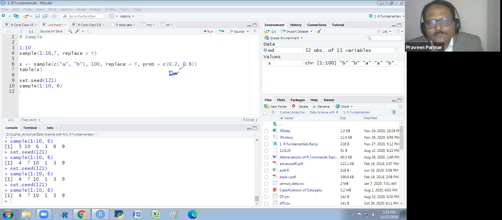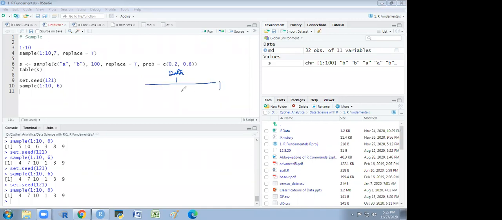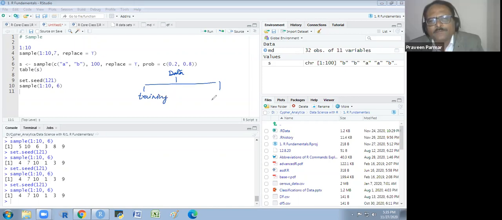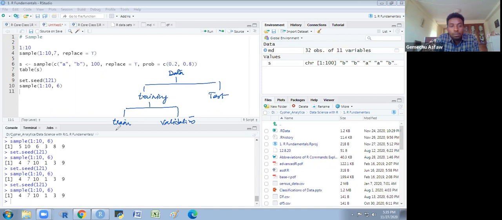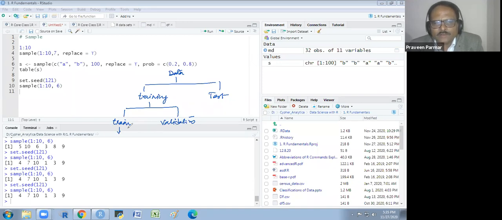We have a data. This data we divide in two parts. First, training and test data. And then in training, we again divide in two parts later on after doing some process, train and validation. Okay. So what we do, we train the model on this data. Then we try to validate that model on this data.